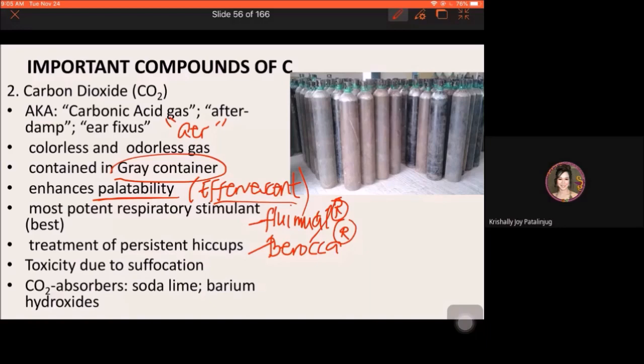Kung wala gani compound that carries carbon dioxide in this preparation, pait. Pait si Berocca, pait yung fluimucil, ilahang taste. So para ma-enhance lang palatability, they are usually added with a compound that will enable to release carbon dioxide once dissolved in water.